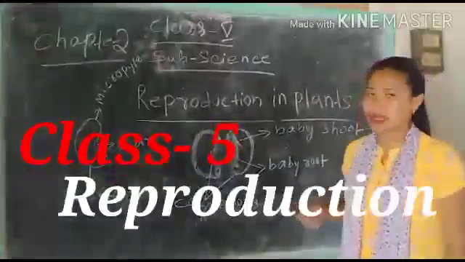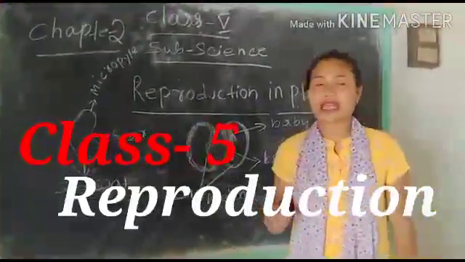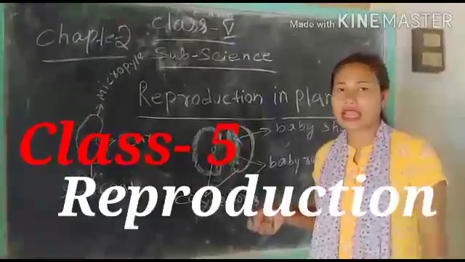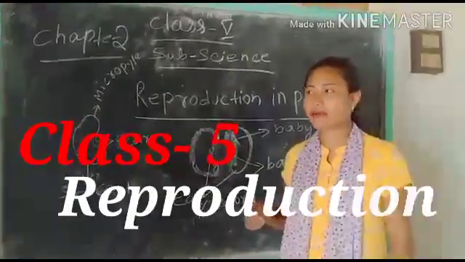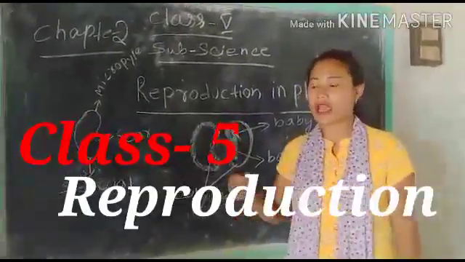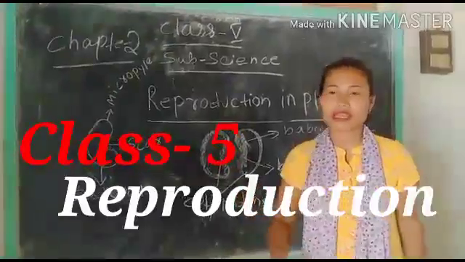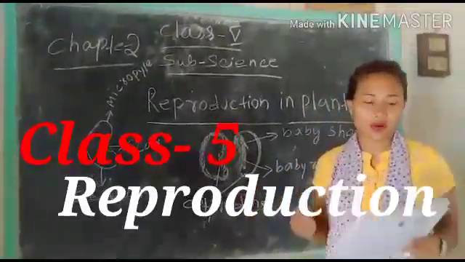Through the vegetative method means plants can reproduce through their stems or leaves. For example, by cutting a leaf or by cutting a stem, we plant it in another place and it grows again.